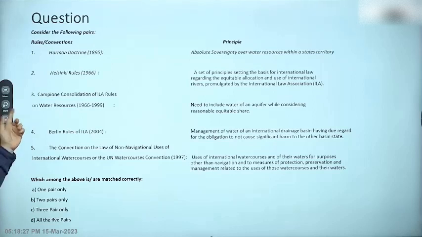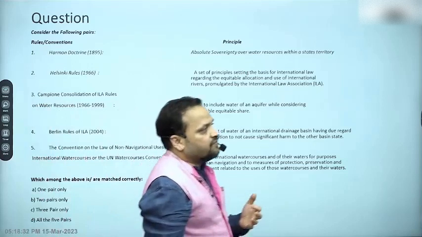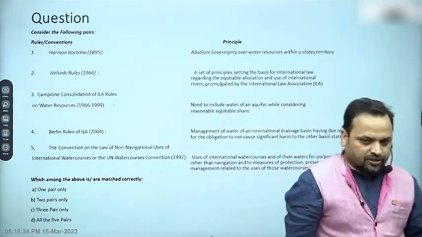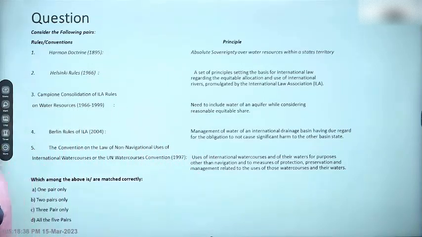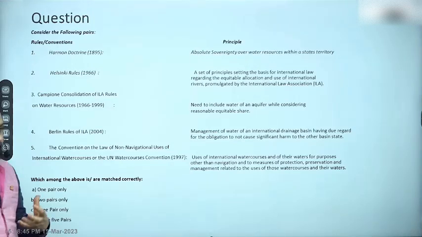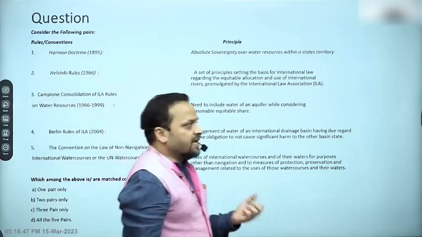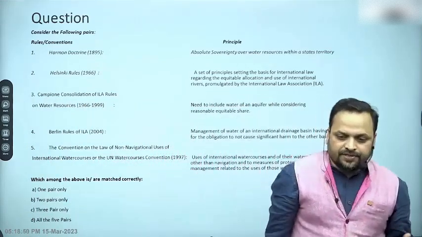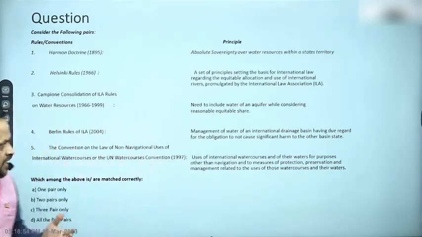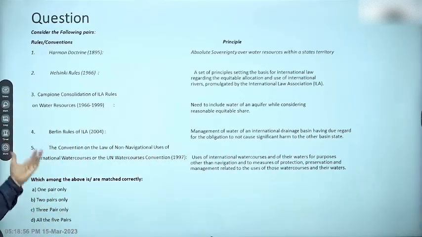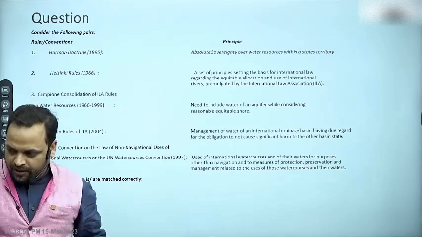All right, Helsinki Rules 1966. Now these rules were developed by experts in international law, or bodies like the International Law Association. These are by no means treaties. They are suggestions that if you want to legally share resources or manage joint resources in terms of transboundary rivers, then you can apply these principles. So the Helsinki Rules date back to 1966, and you can correct it in your document also.